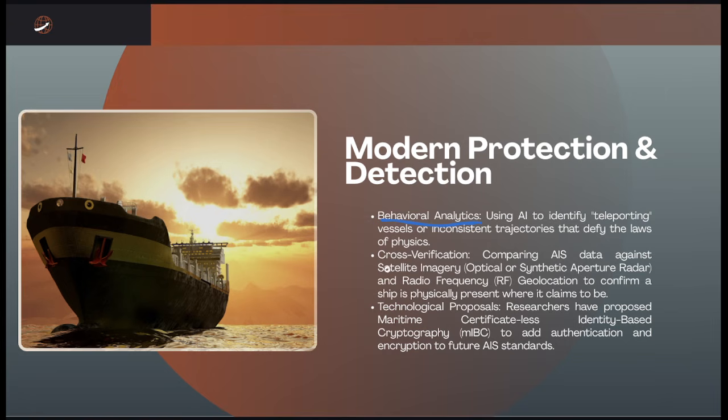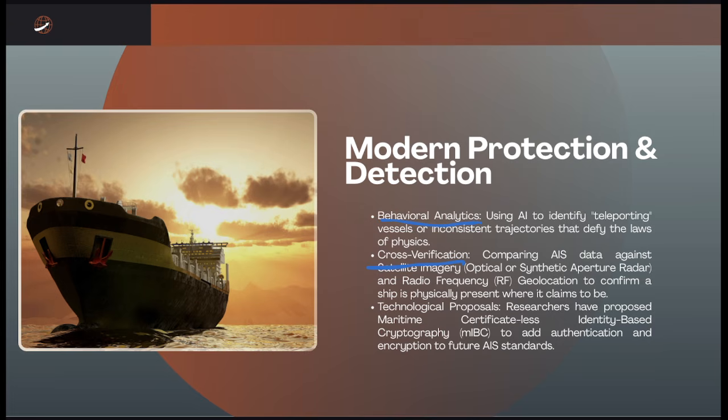And then we have what we call cross verification. This is comparing the AIS data against satellite imagery, optical or synthetic aperture radar, and radio frequency geolocation.